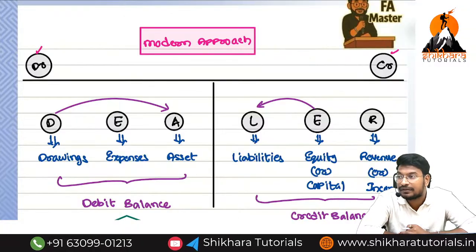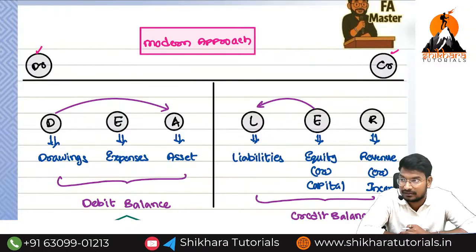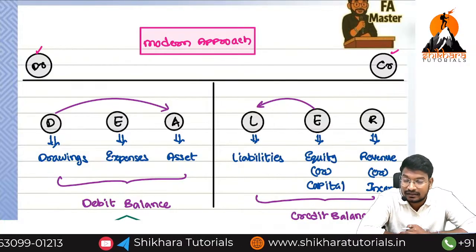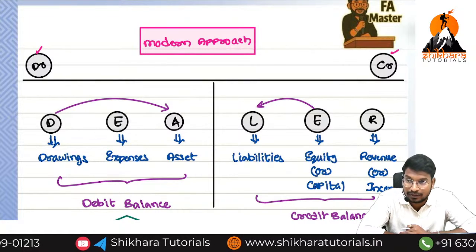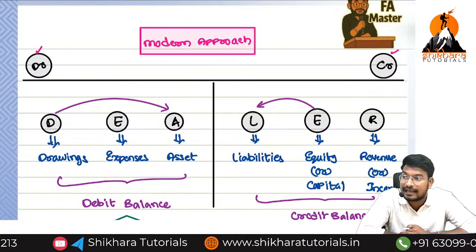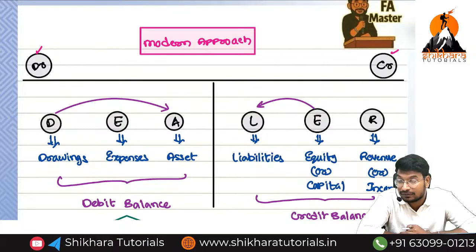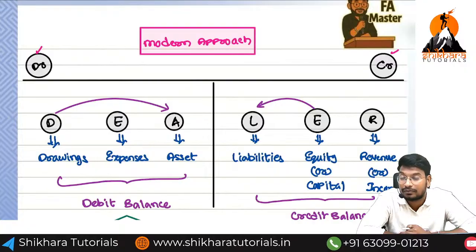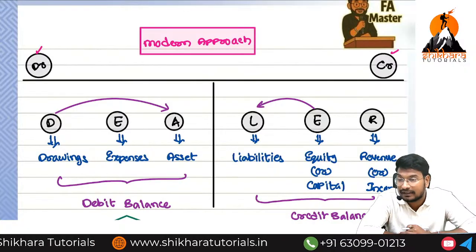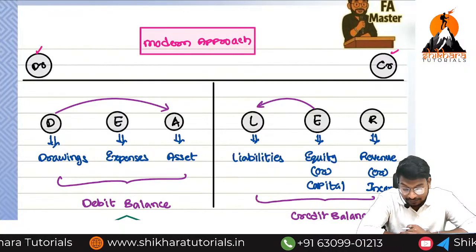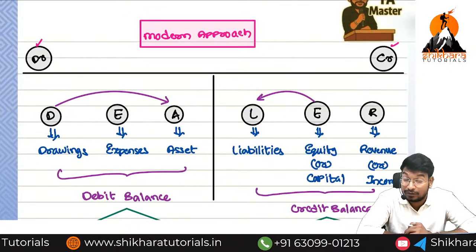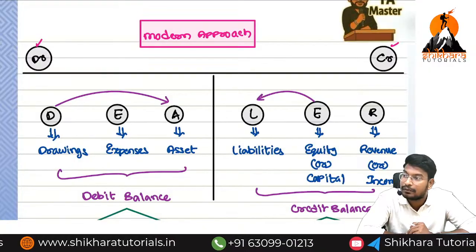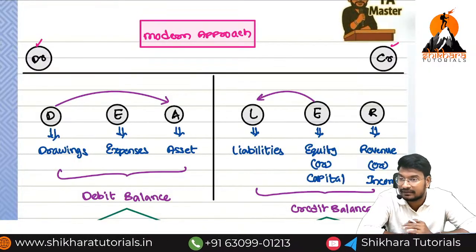How many approaches are we having? Totally 3 approaches. First one is called the traditional approach. Second one is called the modern approach. Third one is called the accounting equation approach. Traditional approach means we are having the golden rules: personal account, real account and nominal account. Next, the modern approach, we have discussed these things. Next one, accounting equation, we can discuss in further classes.